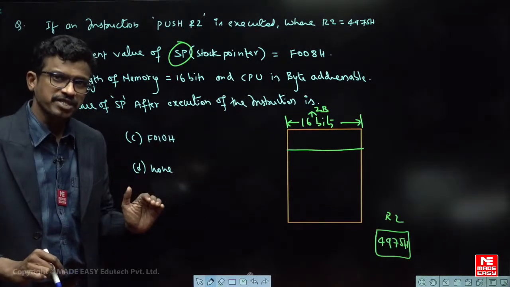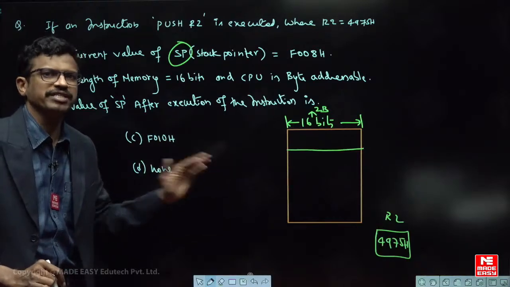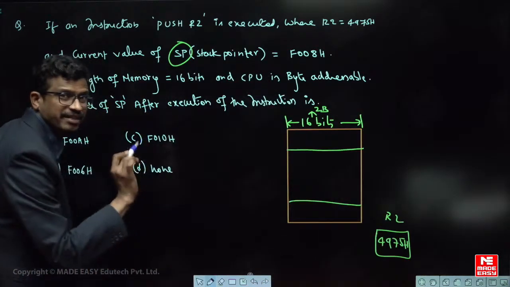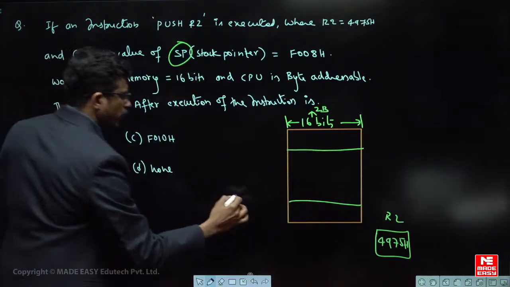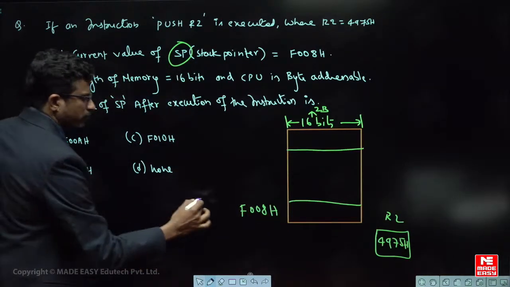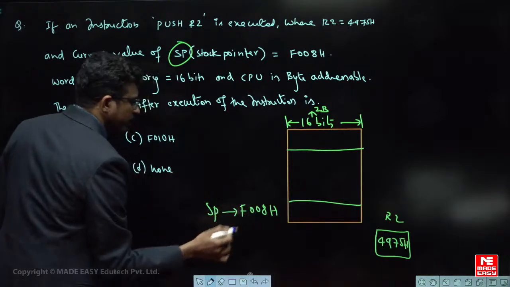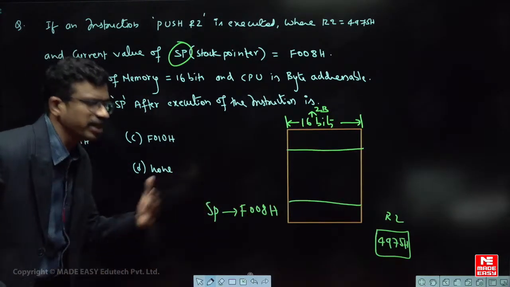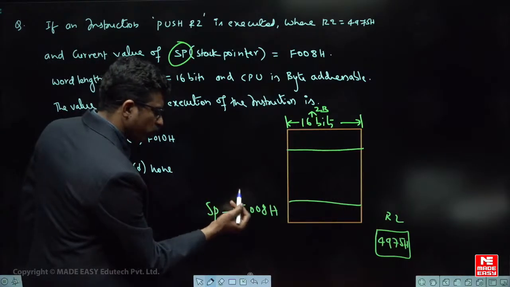What is the technique of stack? Last in first out. How? We'll see that. Now, whenever a stack pointer question is given, what is the value of stack pointer given to you? F008. This is the value of the stack pointer, right? Fine. So stack pointer is a register inside the CPU only. We are just denoting it like that. So which address is in the stack pointer?